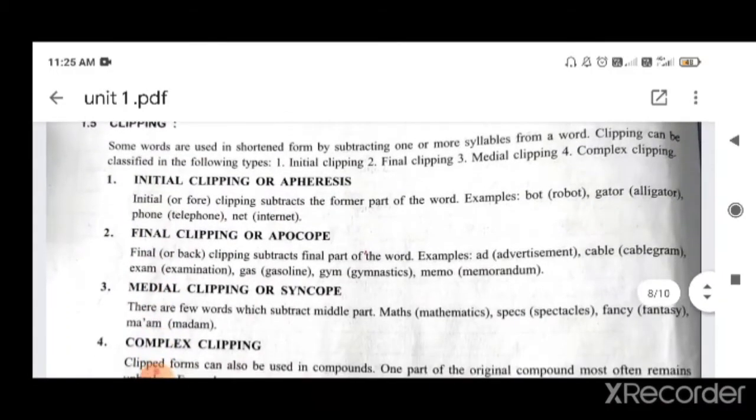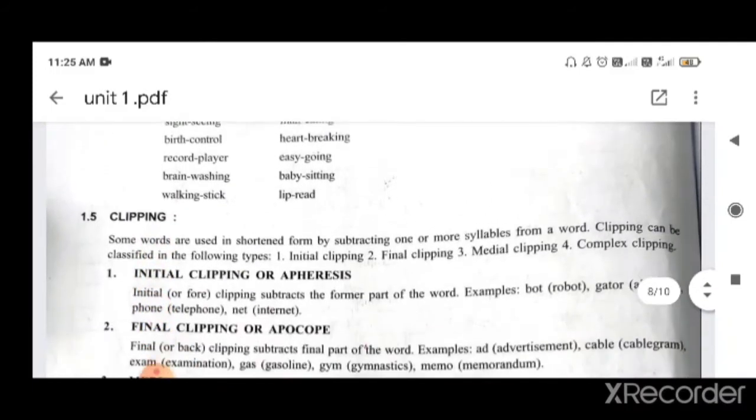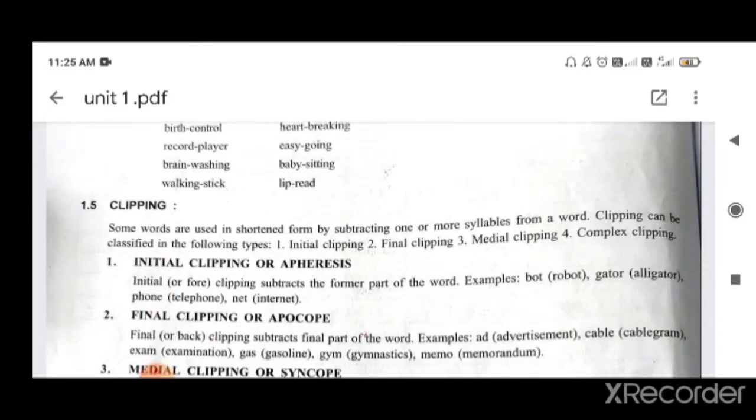So these were the examples. Now we see clipping. What is the meaning of clipping and what are the types of clipping that we see? First of all, some words are used in shortened form by subtracting one or more syllables from a word. Clipping can be classified into the following types. We again read it. Some words are used in shortened form by subtracting one or more syllables